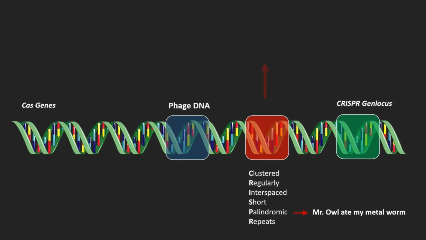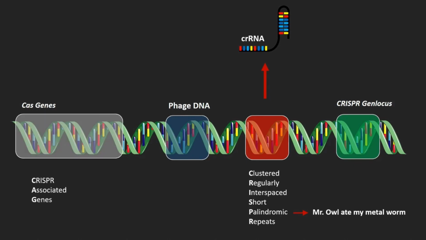If the phage is now trying to infect the cell again, the Cas protein is able to identify the phage DNA with the help of the cRNA. Cas means CRISPR-associated genes. These genes contain the blueprint for the protein. The resulting Cas protein is an enzyme, a so-called endonuclease, a protein able to unwind and cut DNA.